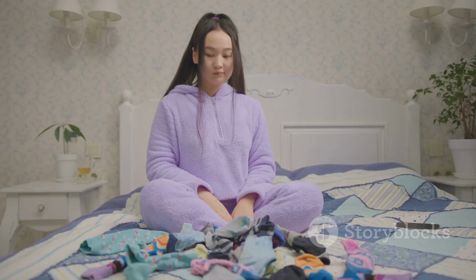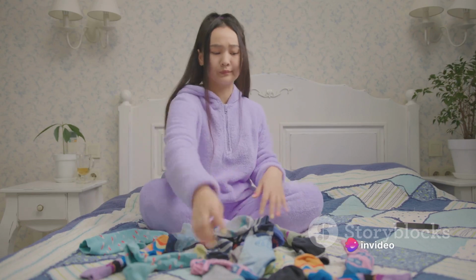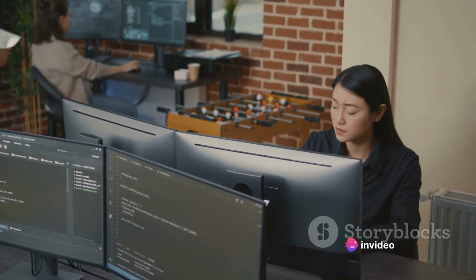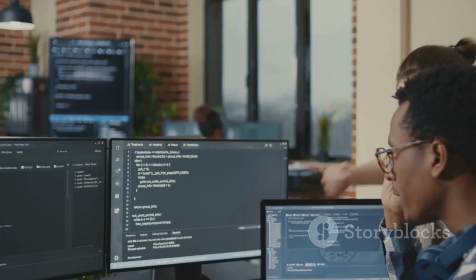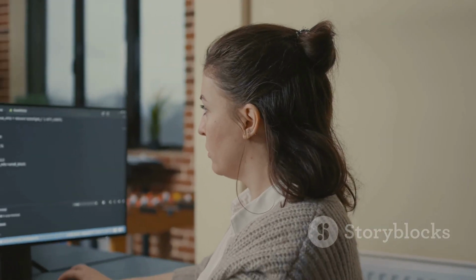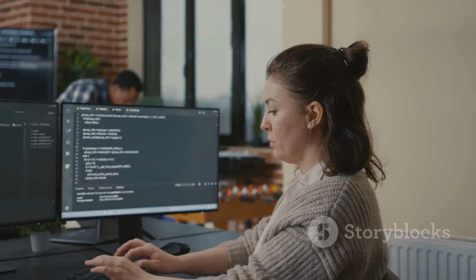Coding mistakes are as common as mismatched socks on laundry day. They sneak up on us, leading to unexpected results and amusingly frustrating moments. But don't worry, there's hope. So buckle up as we dive into the world of common coding mistakes and how to avoid them.